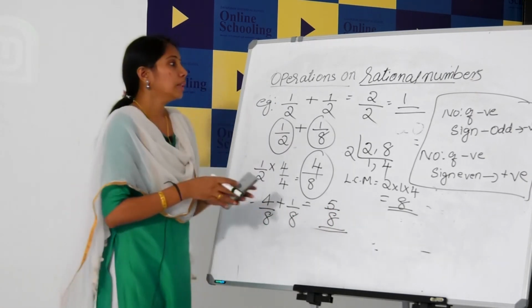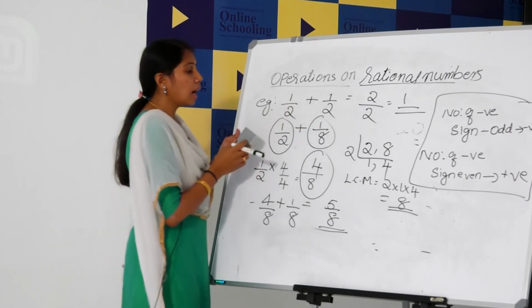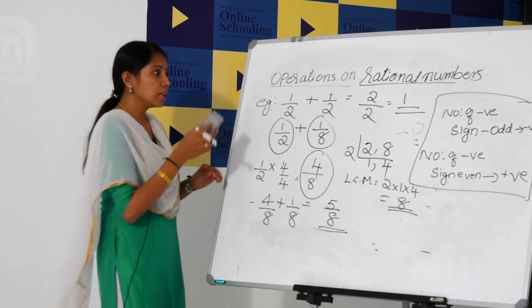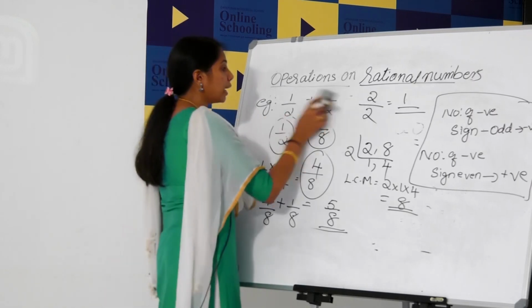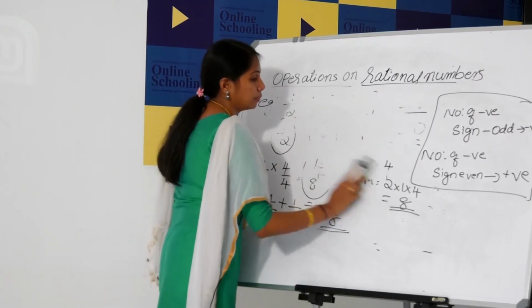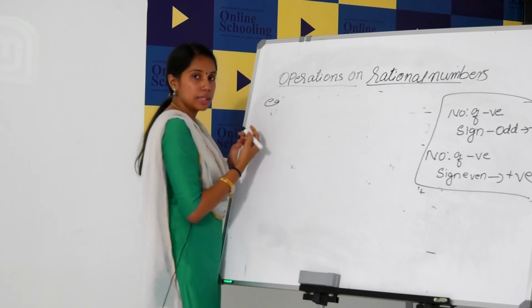This is the operation on rational number. This is the addition of two rational numbers. Then how can we subtract two rational numbers? Subtraction of rational numbers. Listen.